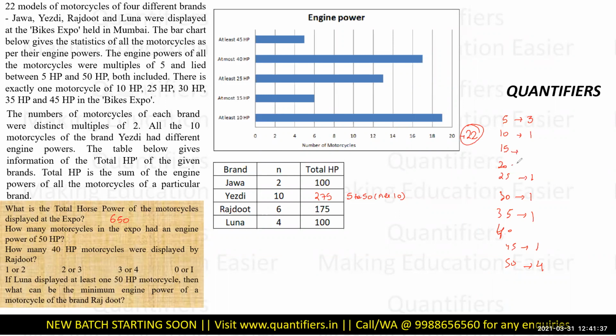Okay. Now, at least 15 HP. Oh, sorry, at most 15 HP. At most 15 HP is 6, which means up to this there are 6 bikes. So if there are 4 up to this point, then there are 2 bikes over here. At least 25 are 13. So there are 13 bikes which are at least 25, right? So 1, 2, 3, 4, and 4, 8. So this must be 5. So these bikes must be 5.